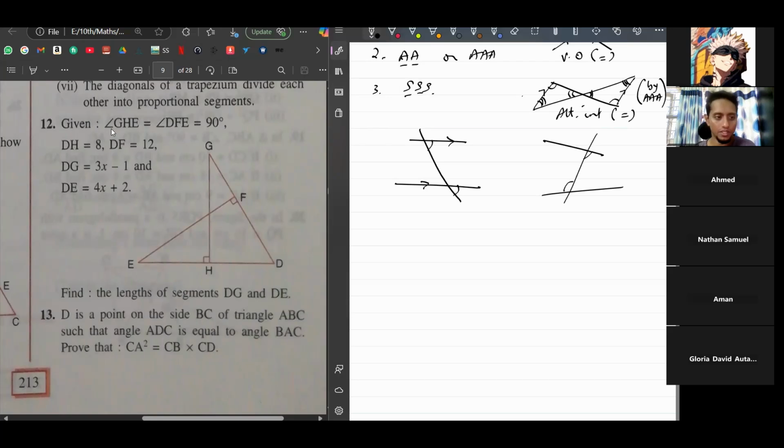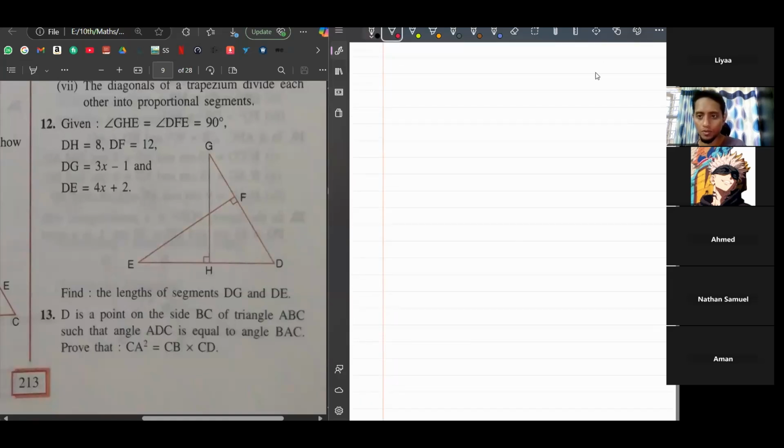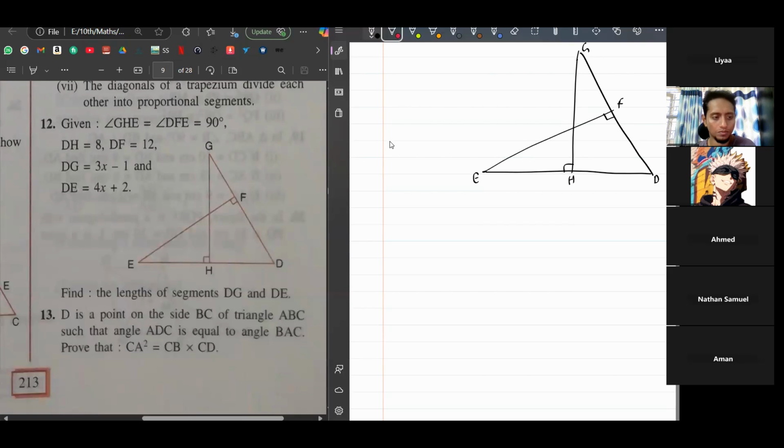Okay. Right. So given in this figure, you have angle GHE is 90 and DFE is also 90. And DH, okay, let me put it together. Now if you draw the diagram, okay. So they have given the lengths. There's no units for it. It's just the numbers. So DH is 8, DF is 12,